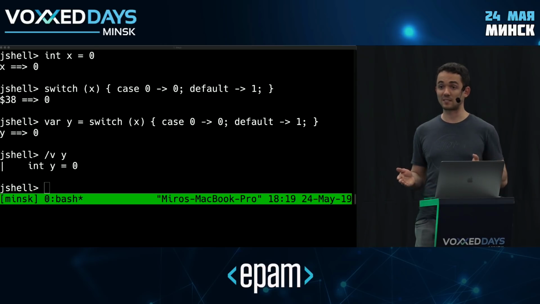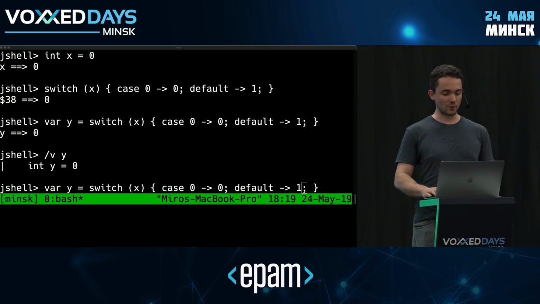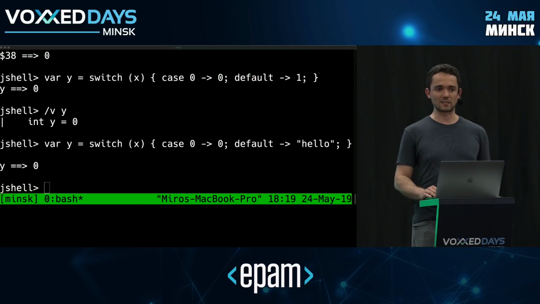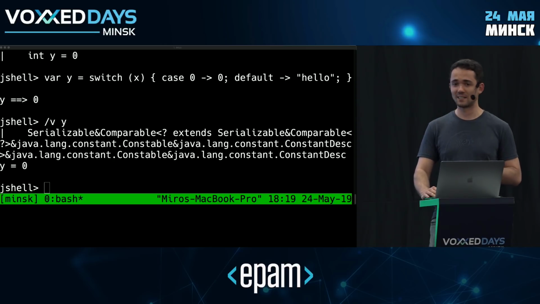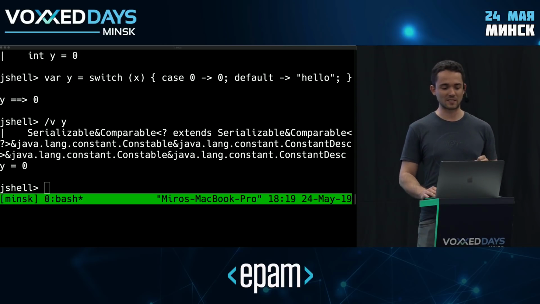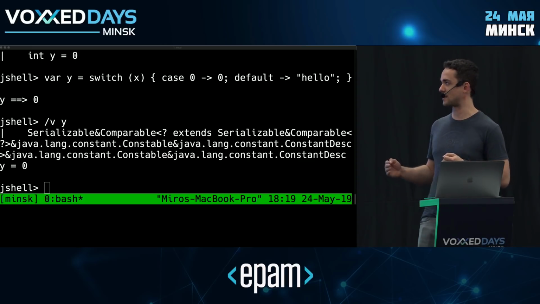Except this switch statement is not the method, right? Like we've never committed to a specific return type. Nothing prevents me from doing this, right? Nothing prevents me from returning different types in different branches. But it turns out that this still actually works, right? This is still 0, even though I've done these different types here. But if we take a look at this variable, there are a couple of options what you can expect here. It can be an int, or it can be an object, right? It turns out it's actually something completely different, something a lot more complex. And this is a little bit hard to read because of how small my terminal is, and there's a lot of things going on here. But essentially what's happening here is I have an intersection type combining 4 different interfaces.